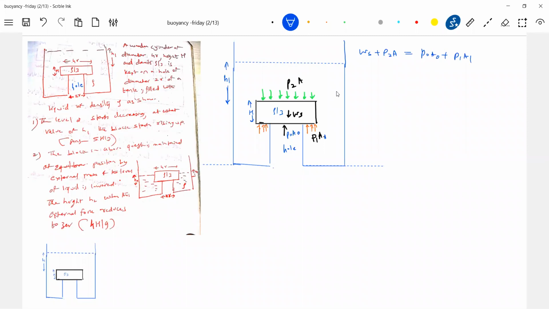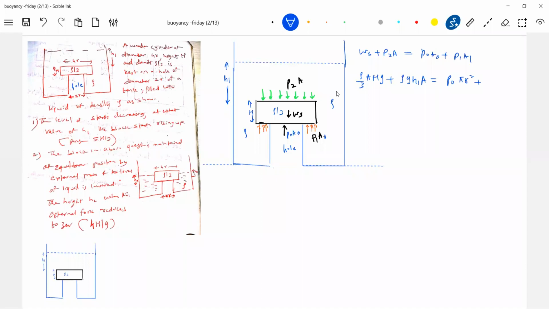So let's get into this one. Weight of the solid, density rho by 3, area, H into G. What is P2? Density of liquid, how much is it? Density of liquid is rho, so P2 is rho G H1, into A. P naught, what to write for A naught? A naught is what? 2R, no? So A naught will become pi R square. Am I right? Because the radius is R, the diameter of the hole is 2R. So A naught will be pi R square plus